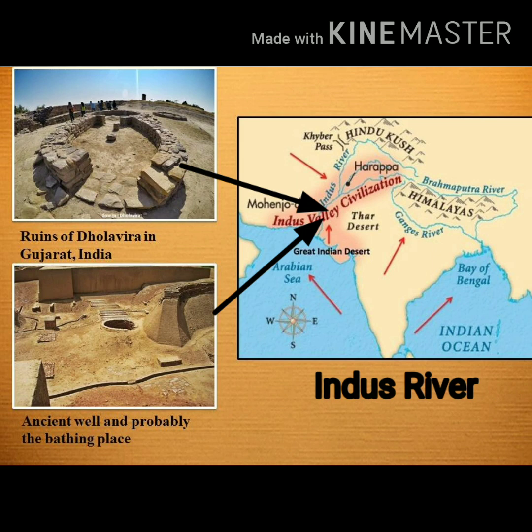On this slide, the right hand side picture is showing Indus Valley civilization near Indus River. On the left hand side, first is the ruins of Dholavira in Gujarat, India. And next one is ancient well and probably the bathing place of the people of the Indus Valley civilization.